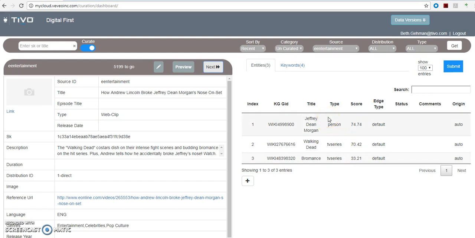Now, as you may remember, an entity is a person or a movie title or a TV show title or a group or anything like that. So in this particular example that we're looking at, the first one that the tool suggested is Jeffrey Dean Morgan, the second one is Walking Dead, and the third is Bromance. The first 2 are perfectly good entities for this particular video. But bromance is not a person or a title of anything. It's just a phrase. So what we're going to do is go into these first 2 and accept them.